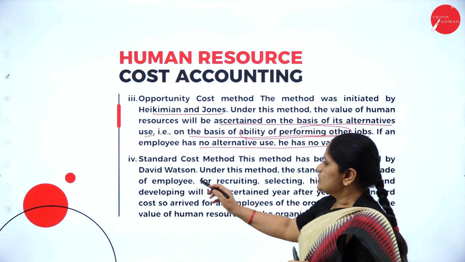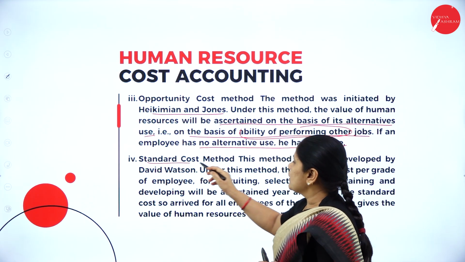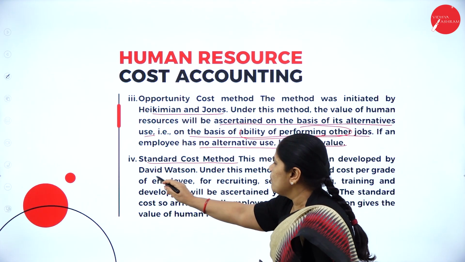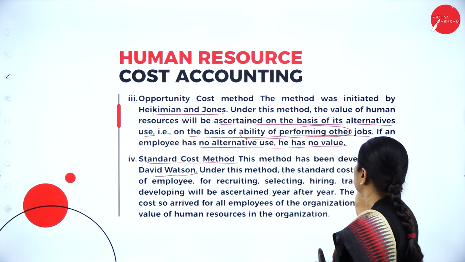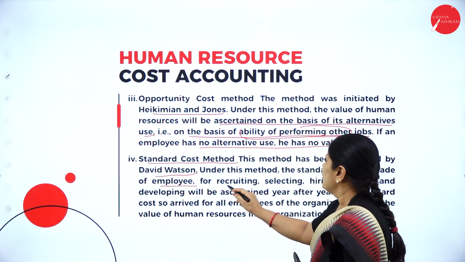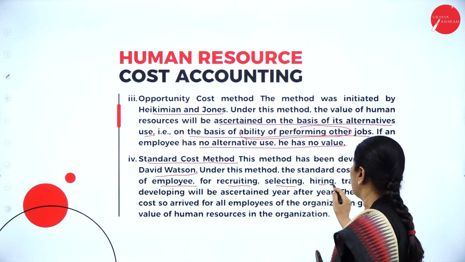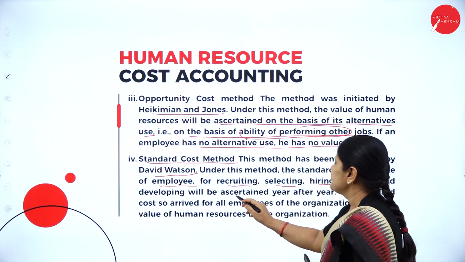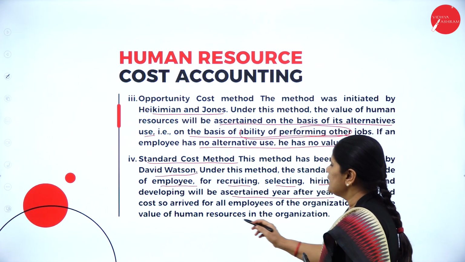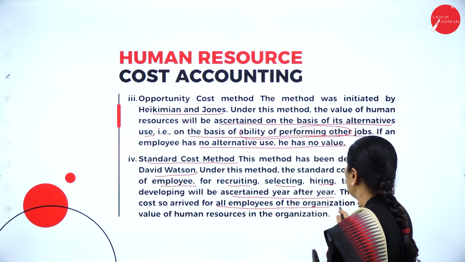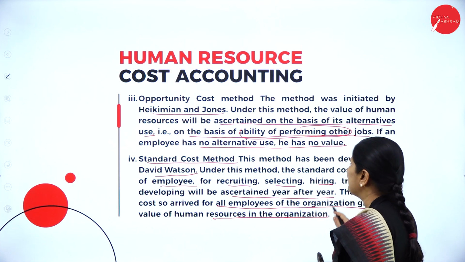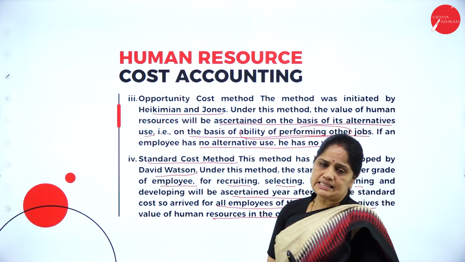Then the next one is the standard cost method. It has been developed by David Watson. Under this method, the standard cost per grade of employee for recruiting, selecting, hiring, training, and developing will be ascertained year after year. The standard cost so arrived for all employees of the organization gives the value of the human resources in the organization.